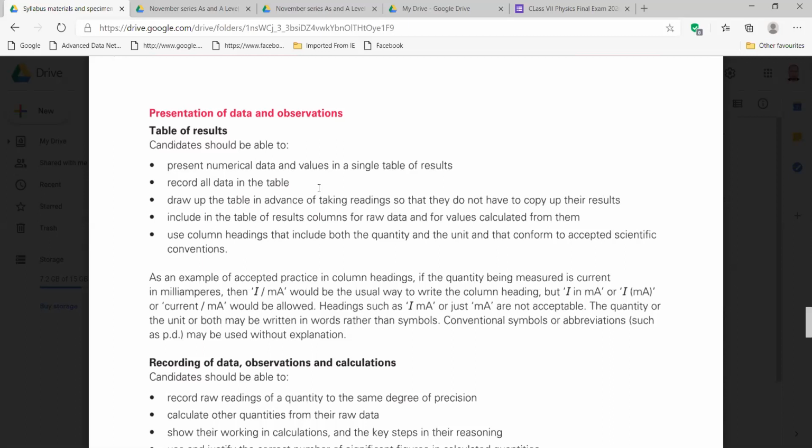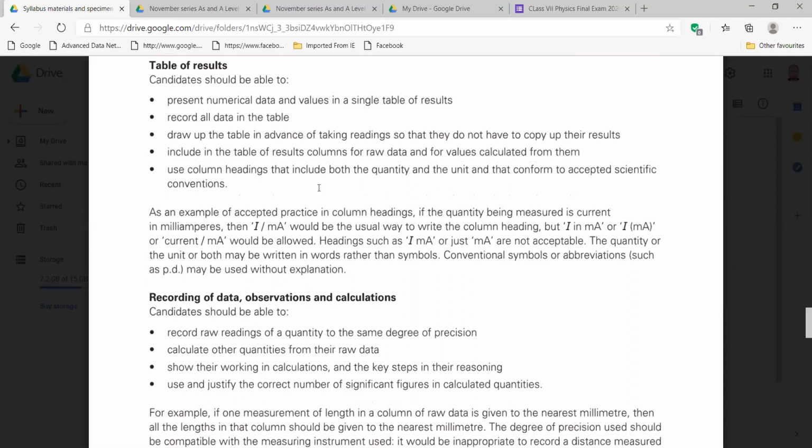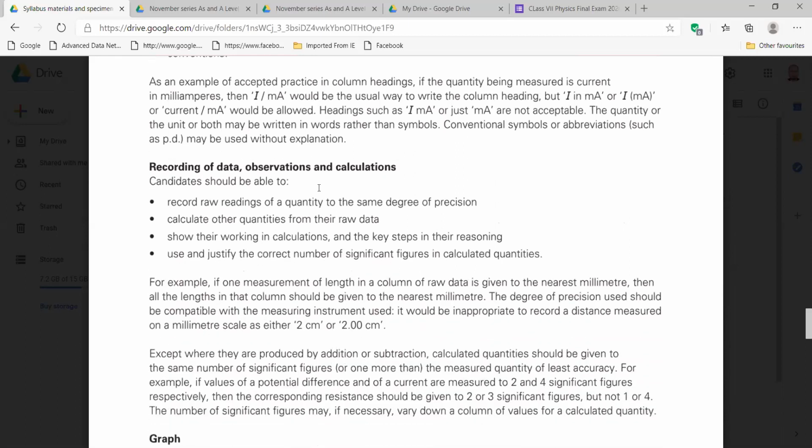Then next we have recording of data, observations and calculation. Please continue this. Record raw readings of a quantity to the same degree of precision. Calculate other quantities from their raw data. Show their working in calculations and the key steps in their reasoning.